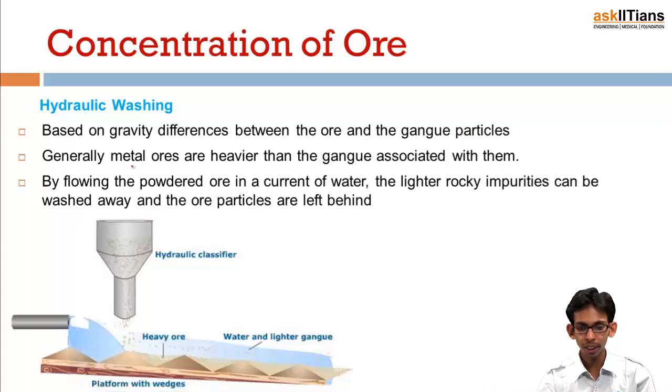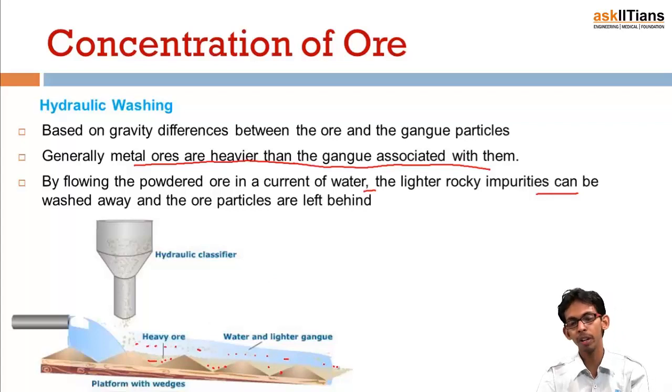Generally the metal ores are heavier than the gangue associated with them. By flowing the powdered ore in a current of water, the lighter rocky impurities can be washed away and the ore particles left behind. You can see here the heavier ore particles settle down into the bottom, while gangue particles, which are lighter in weight, just flow away along with the water current.